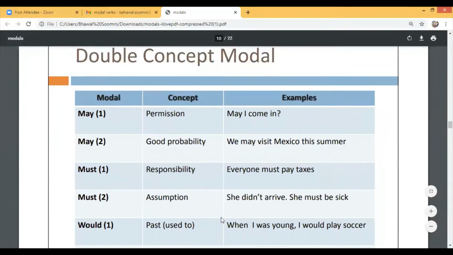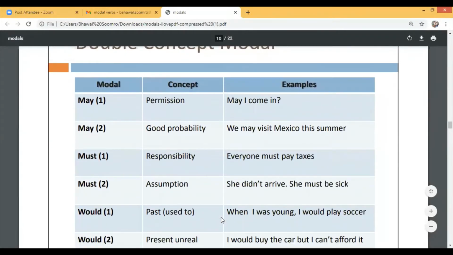Now, the double concept modal may. Here the auxiliary verb may has two uses, two meanings. One is permission and one is probability. Like, may I come in? And probability is, we may visit Mexico this summer.